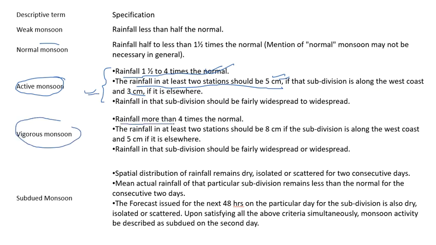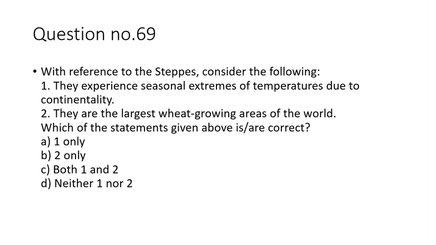For vigorous monsoon, the rainfall is more than 4 times the normal, and the rainfall in at least 2 stations should be 8 centimeter if the subdivision is along the west coast, otherwise 5 centimeter. So this is the difference between active monsoon and vigorous monsoon according to IMD.